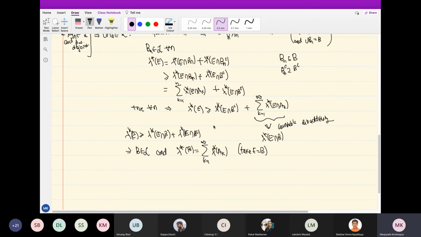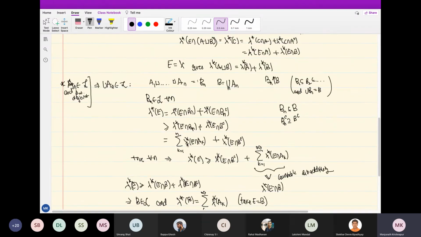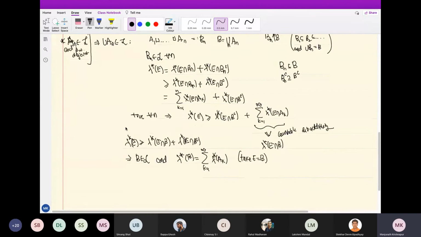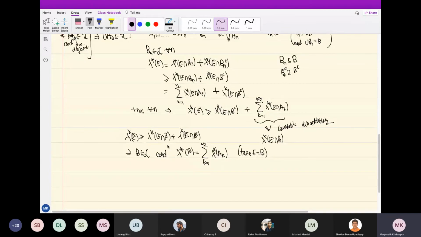So if I take E equal to B, the left side is lambda star of B, and on the right side lambda star of B intersection B complement is 0, and I get this infinite sum. B intersection A_K is just A_K, because B is just the union of the A_Ks, right? So this is what we get. So what we have proved is that if the A_Ns are in L and pairwise disjoint, then the union is there and also countable additivity holds.